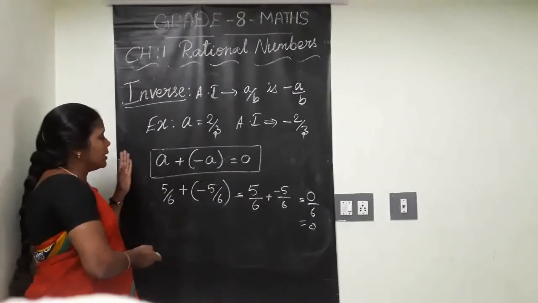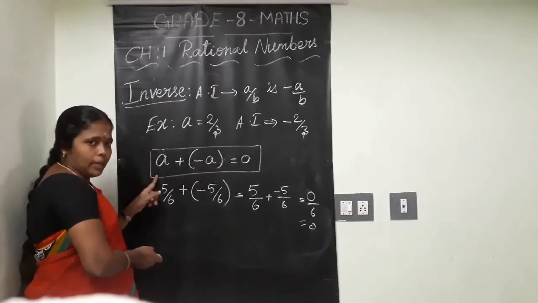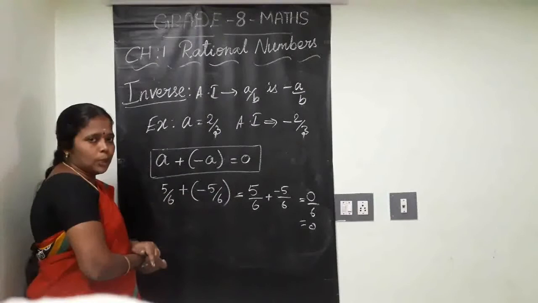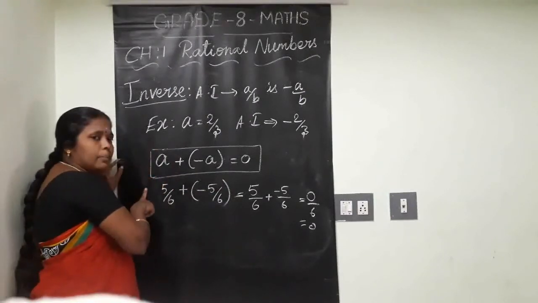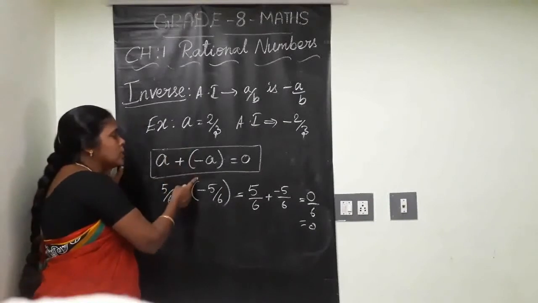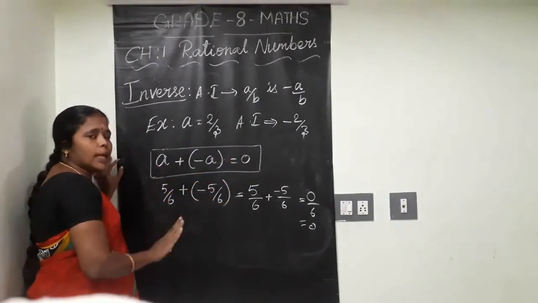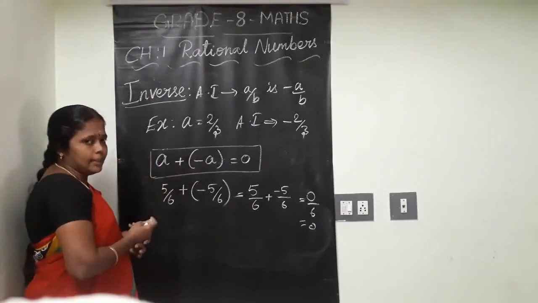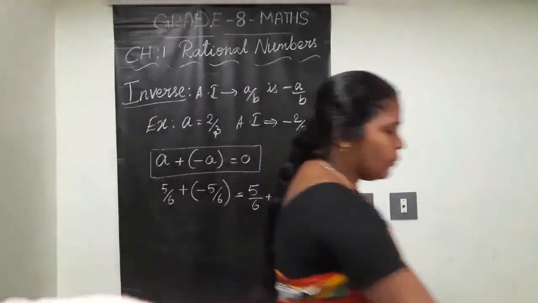For in general, how do you say this? For any rational number a, a plus minus a is equal to 0. In words, how do you tell? If you add any number and its additive inverse, the result is 0. That means you can tell both are additive inverse of each other. Like that. Clear, children?